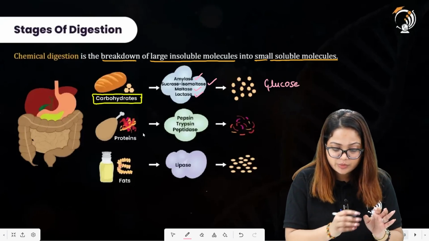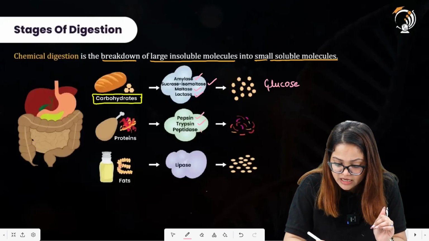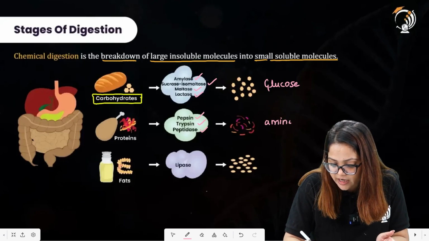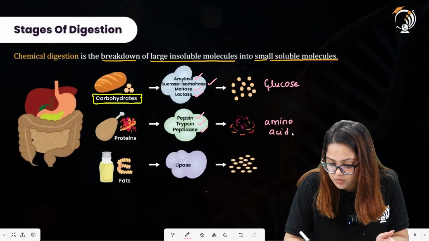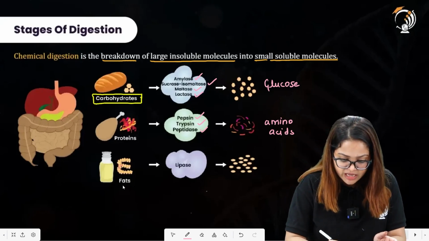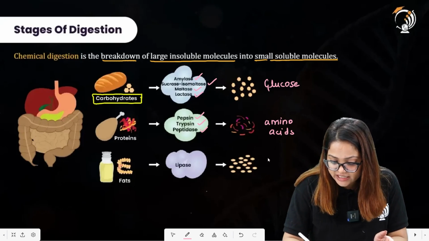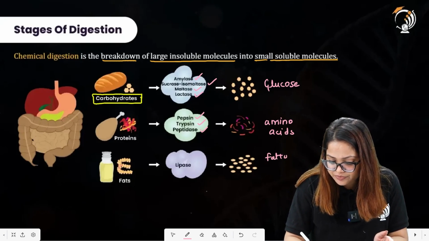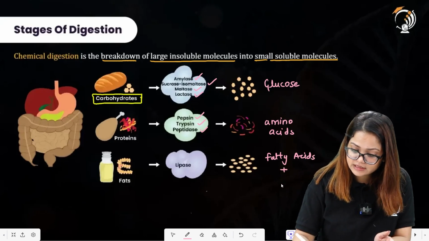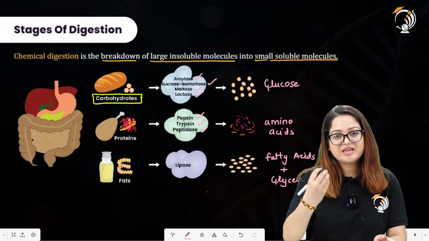Then proteins are there, so protein will be acted upon by pepsin, trypsin, peptidase, and these will be further broken down to release amino acids. These amino acids are smaller soluble molecules and these are directly absorbed into the bloodstream. Fats are acted upon by the enzyme lipase, and these will be further broken down into fatty acids and glycerol. So this is what we mean by chemical digestion.